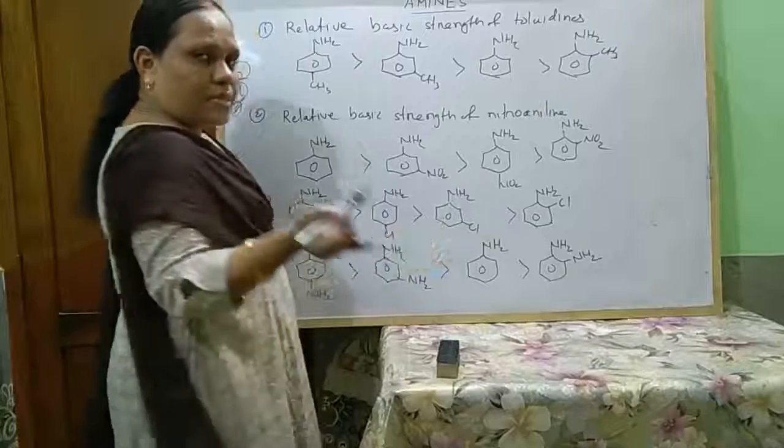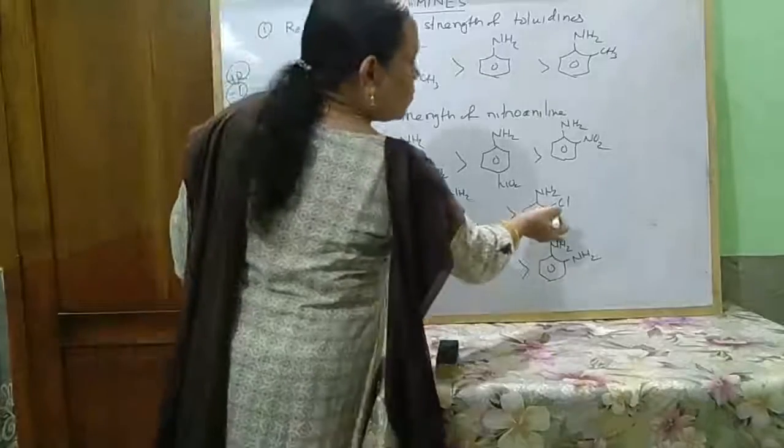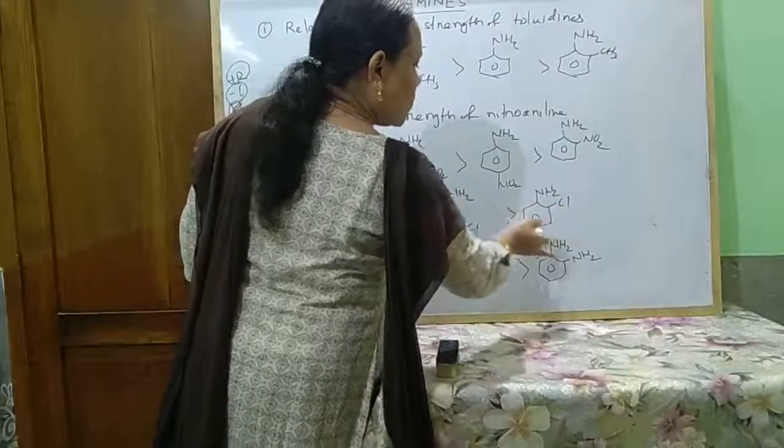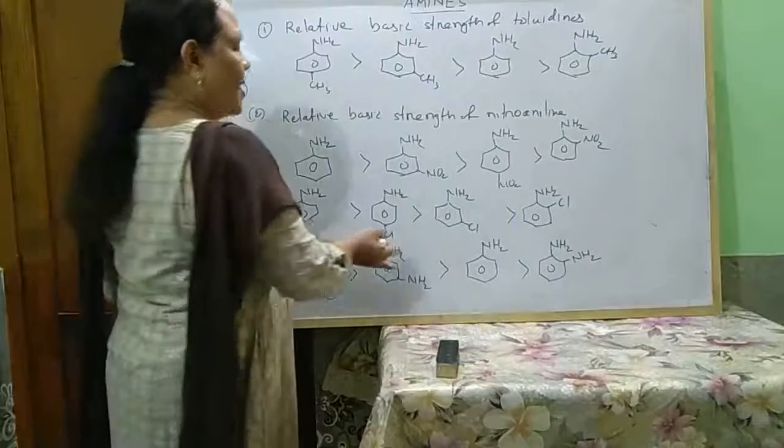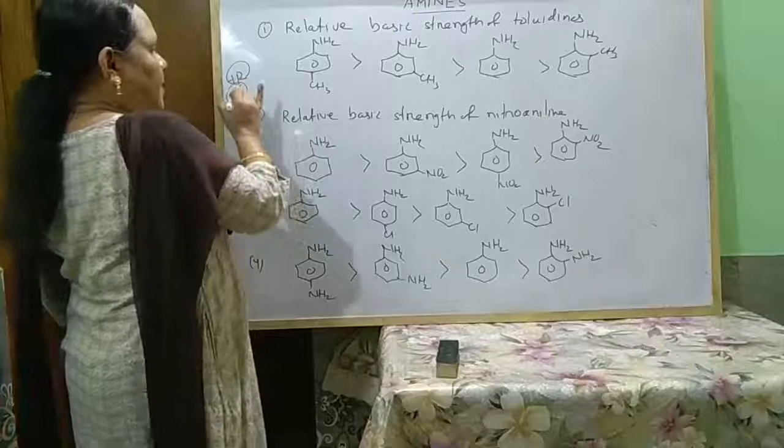Whatever group is present at ortho position is less basic, hence orthochloroaniline is less basic, and this group has plus R and minus I effect.